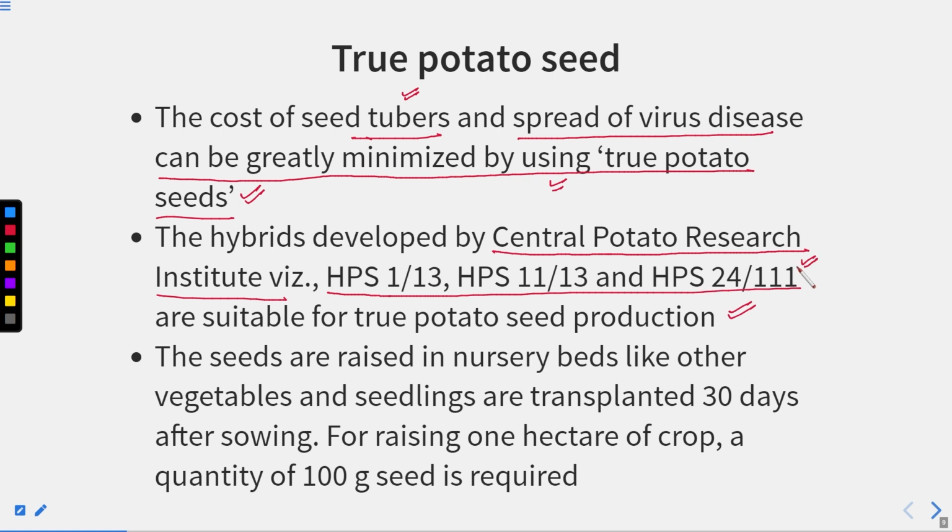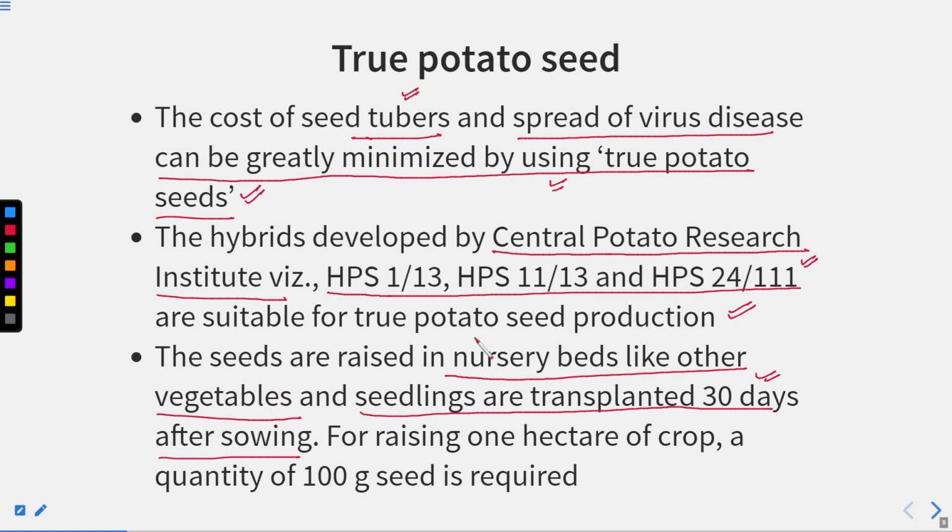Sometimes it may be asked which of the following has been developed as a hybrid variety by the Central Potato Research Institute. So these are the varieties: HPS 1/13, HPS 11/13, HPS 24/111. Now, the seeds are raised in nursery beds like other vegetables, and seedlings are transplanted 30 days after the sowing.